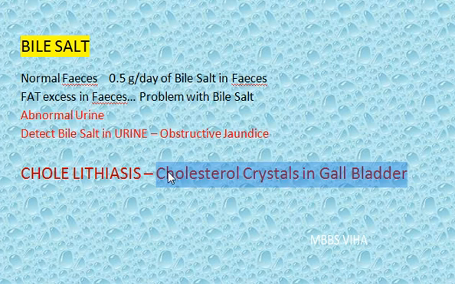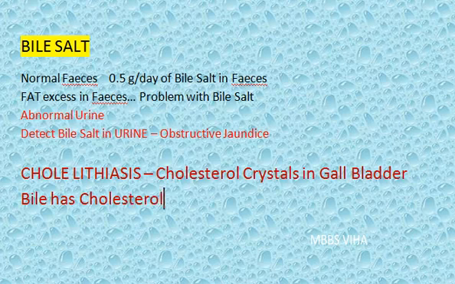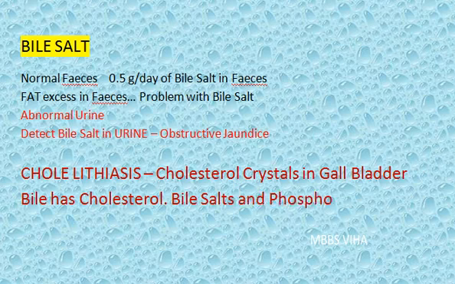That cholesterol has to be in soluble state, and bile salts and phospholipids help. Let me write here some details. Bile has cholesterol. Now bile salts and phospholipids are going to keep the cholesterol in soluble state.